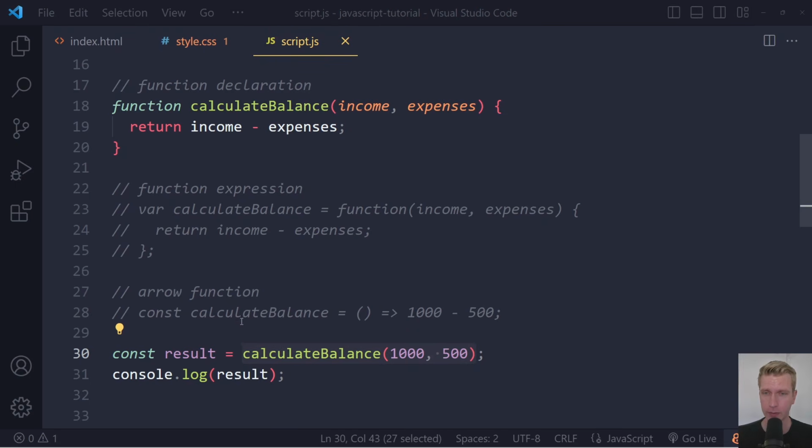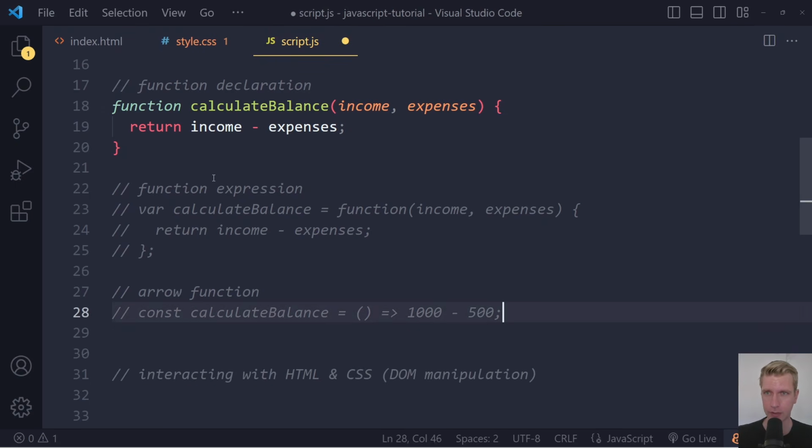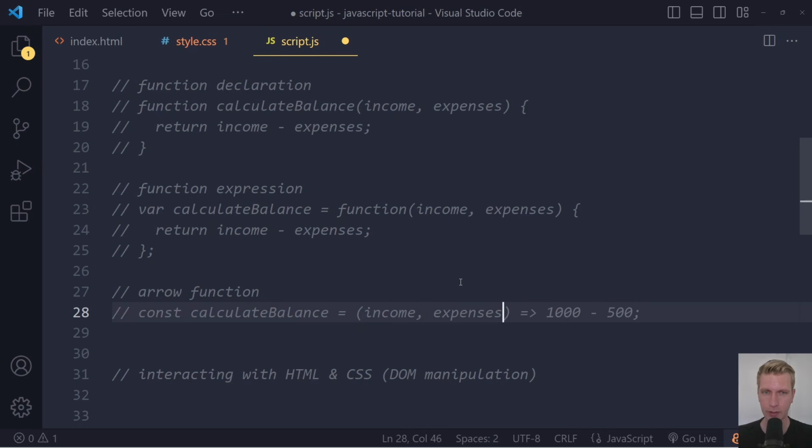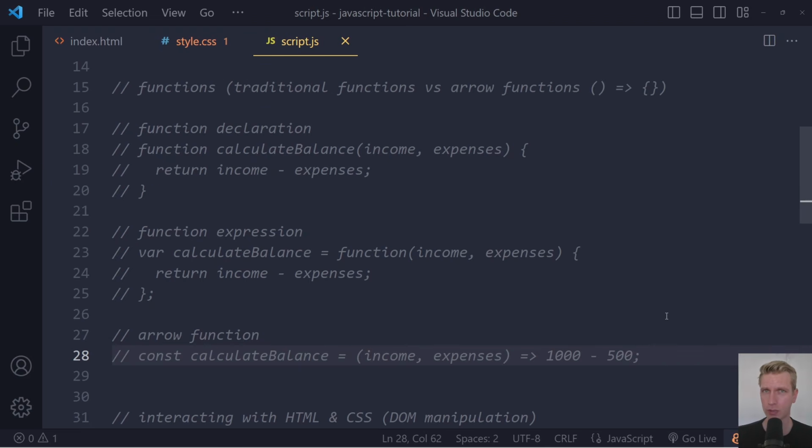Okay, let me clean up a little bit here. I'm going to remove this, and I'll leave these functions as comments here so we can compare them. To make them all equivalent they need their parameters here as well. So these are all essentially equivalent. There are some very subtle differences, but it's more of an advanced topic. But as a beginner, even as an intermediate developer, this is all you need to know about functions. And don't worry, functions are probably one of the trickiest parts for a beginner, so it's completely normal if you're a little bit confused by them. We'll practice with them a lot.